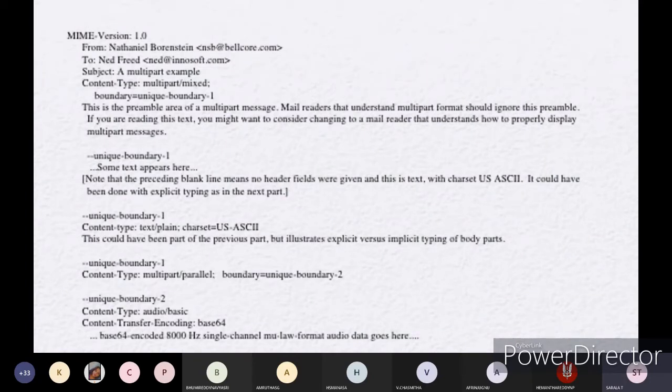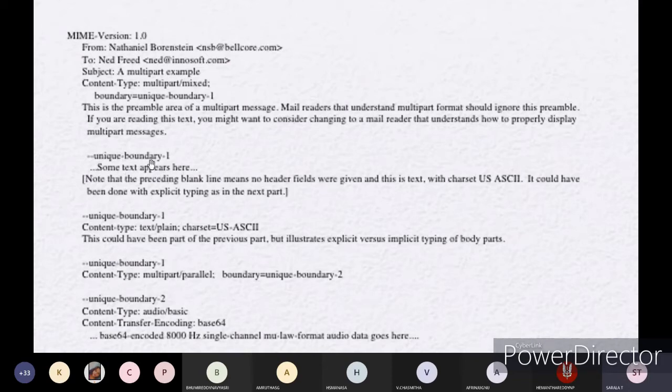But first you will be writing one line, one message also. I will show you with respect to this format. And what should be the main first text boundary with respect to this one, and what will be the text part for this one, and what will be the text part for this.